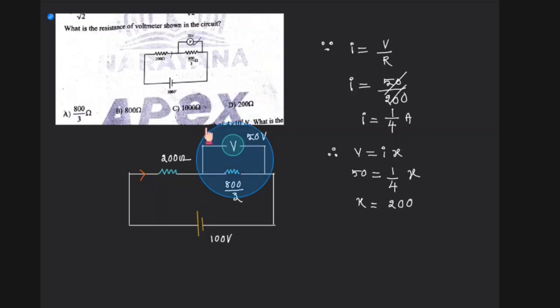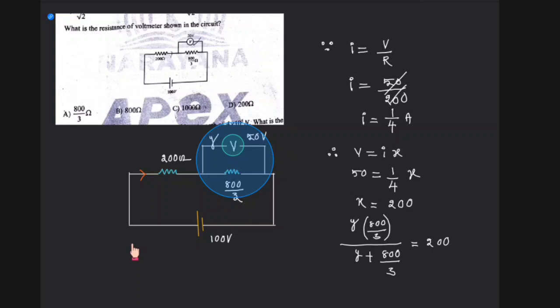Second, let's say the voltmeter has resistance y. Therefore I could say this is nothing but y into 800/3. They are both in parallel, so it is y into 800/3 divided by y plus 800/3. Since they are in series, this will be equal to 200, right?